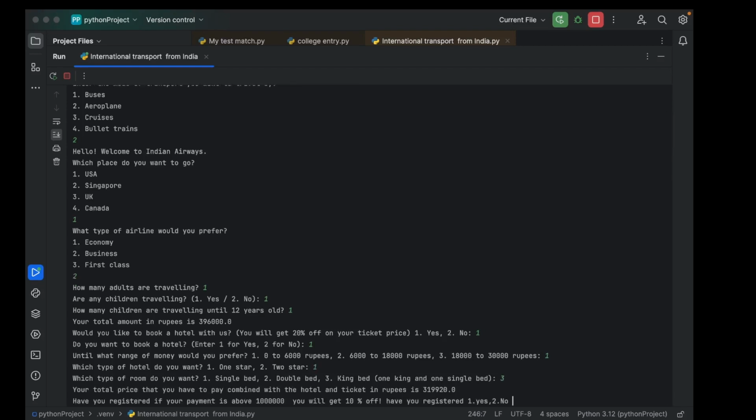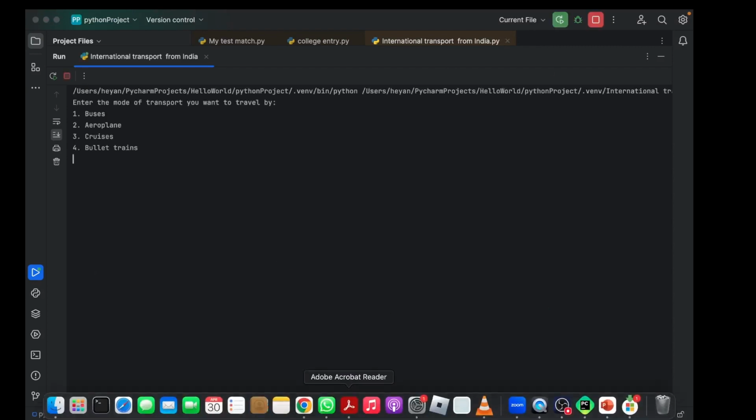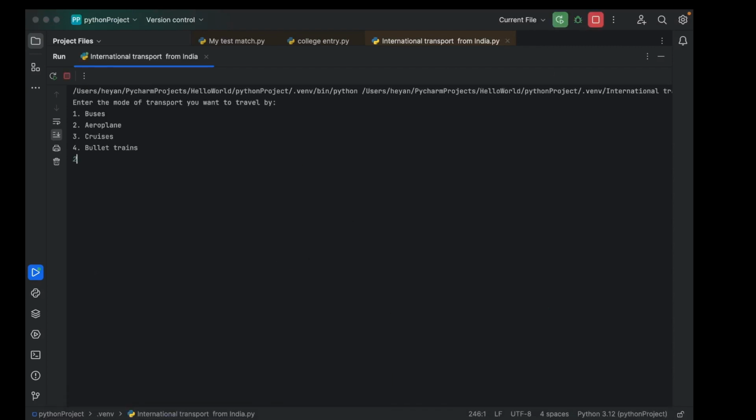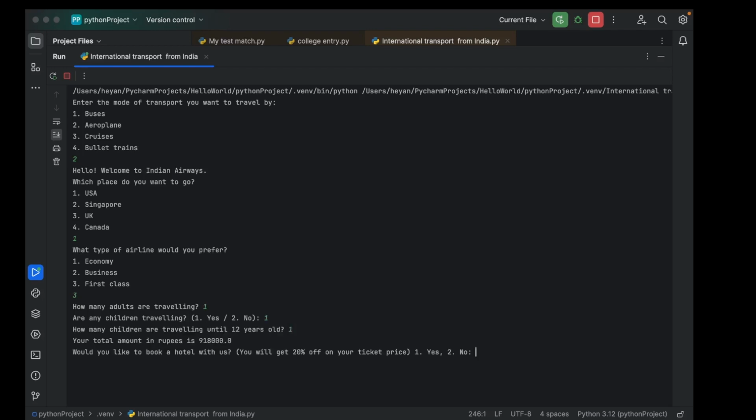Have you registered? Our price is not above, and let's say this time no. So it will tell our price. Now my friends, let's again run it, and this time we would select first class. So this time it's very close to about to be 100,000, but it's not.